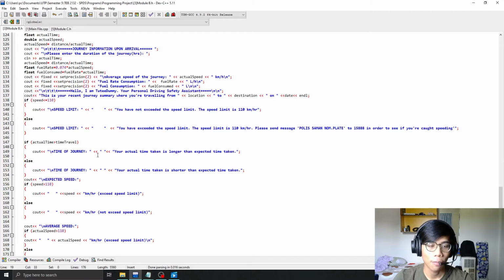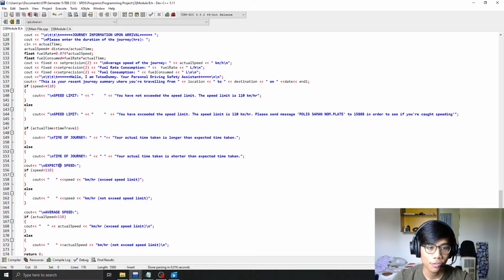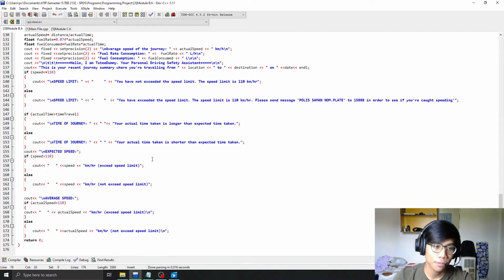Next is the comparison of the actual time and the time travel. If the actual time is bigger than the time travel, the output will be that your actual time is longer than the expected time taken, and vice versa. If the actual time is less than time travel, the actual time taken is shorter. And then the expected speed is the same. If the expected speed is bigger than 110, it will output exceeding speed limit, and if it's less than 110, it will output not exceeding speed limit.